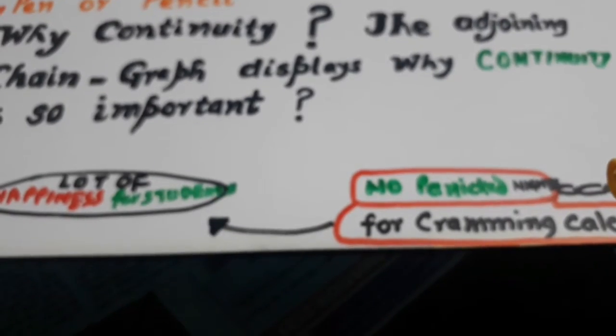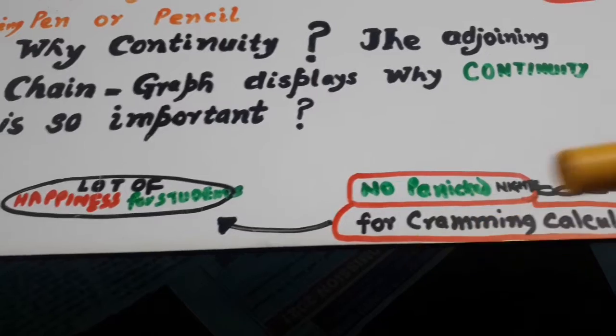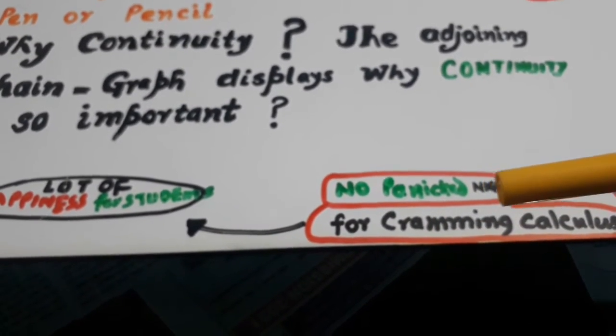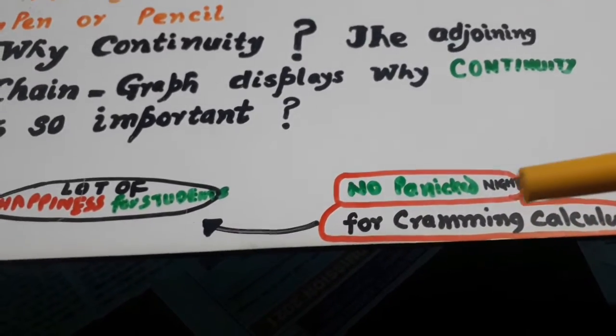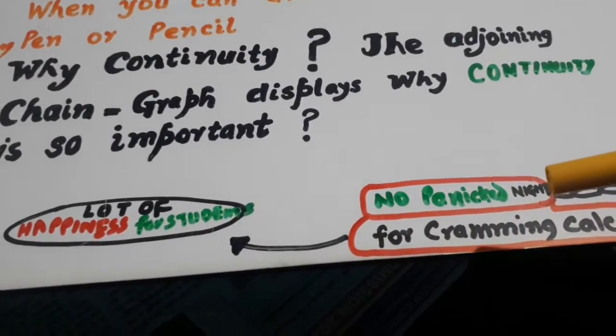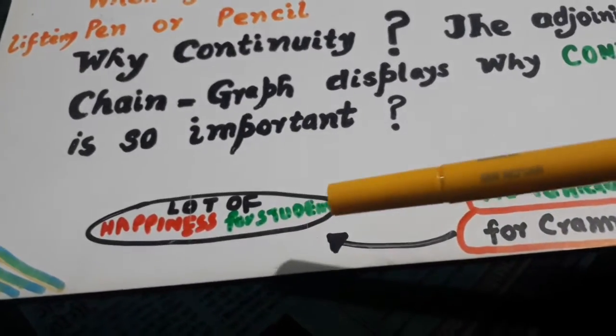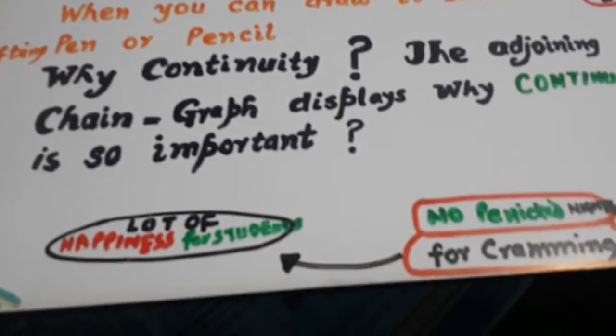Why are there panic nights? Because many students go for cramming of calculus. And when there are no panic nights, a lot of happiness is there. This is for all the students.